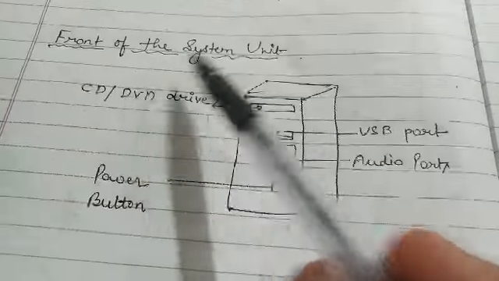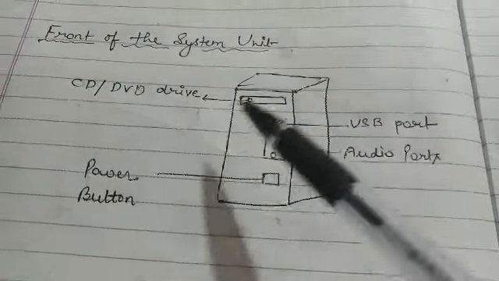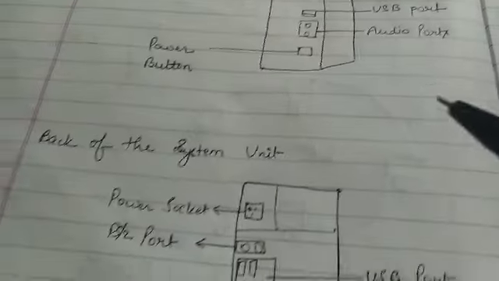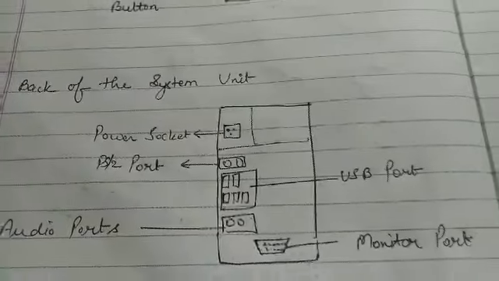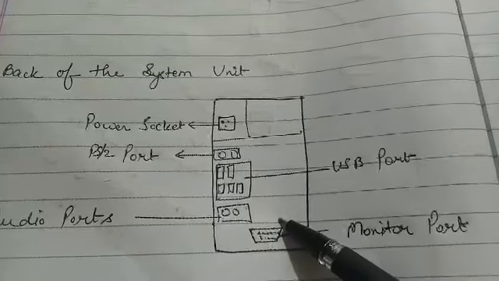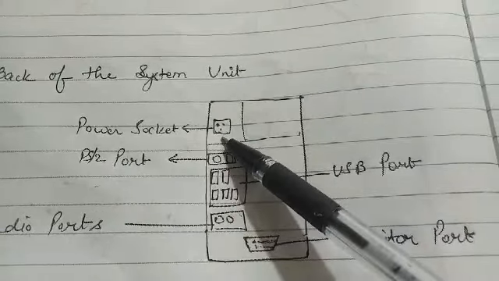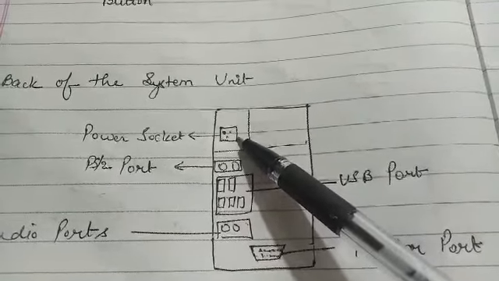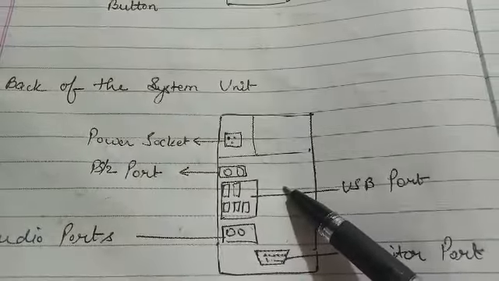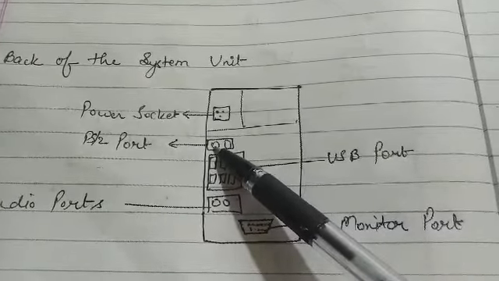That is the front of the system unit. This one is called the system unit. All the components fixed inside this box are part of the system unit. Now listen to the next point, that is the back of the system unit, the back of the CPU box. This one is called the power socket. This one is used to connect the power cable, so you can supply power to the CPU through this socket. Clear? This one is called the PS/2 port.